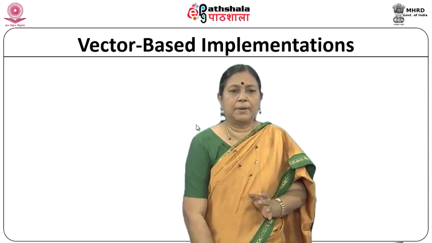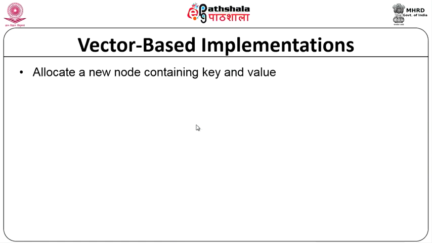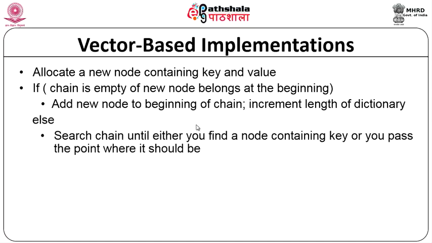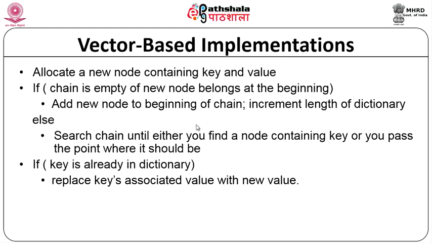And in vector based implementations, allocate a new node containing the key and the value. If the chain is empty, it will be at the beginning of the chain and the length of the dictionary will be increased, but otherwise you will search the chain until either you find a node containing the key or you have come to the point where it should be. So, you have to find that place. If the key is already in the dictionary, you replace the associated value with the new value that you want to insert.